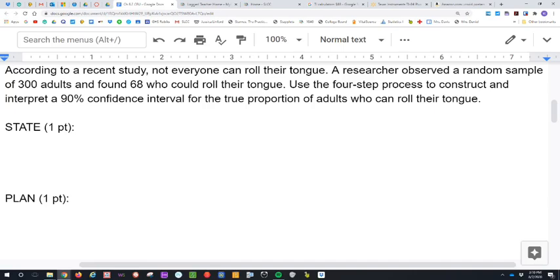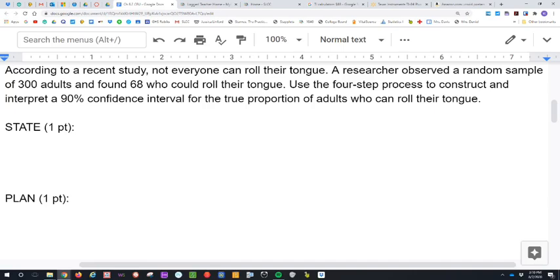So use the 4-step process to construct and interpret a 90% confidence interval for the true proportion of adults who can roll their tongue. So, ladies and gentlemen, we don't have any information about the parameters from the population, but we are using a sample of 300 adults, and we're using that to help us estimate what the true population proportion is.